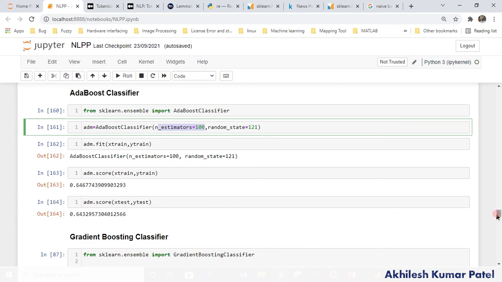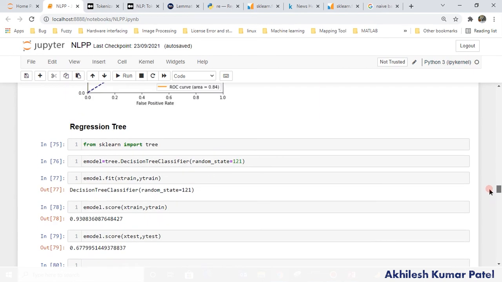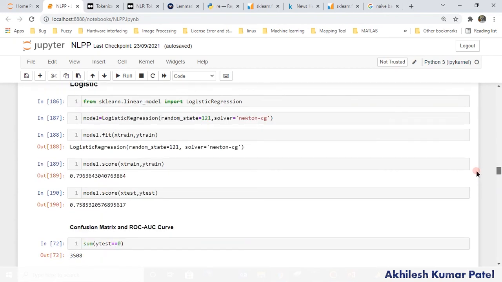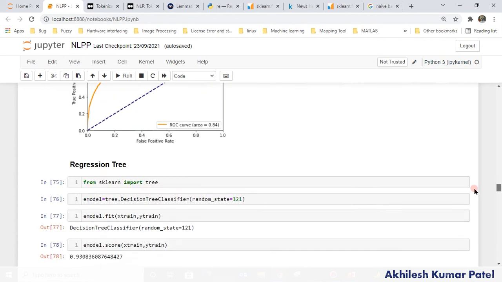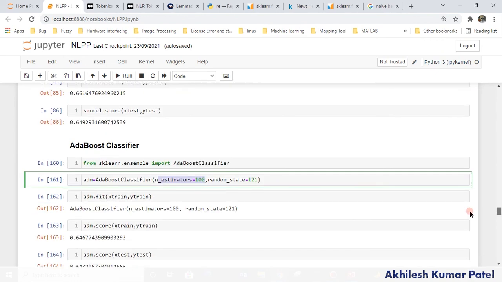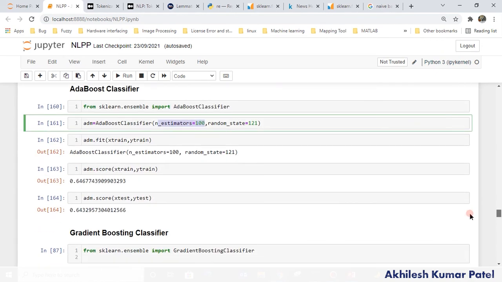But still, the perfect model till now is the logistic one, right? 0.75. So as I told again, wherever the probability is used, that will be the best model.